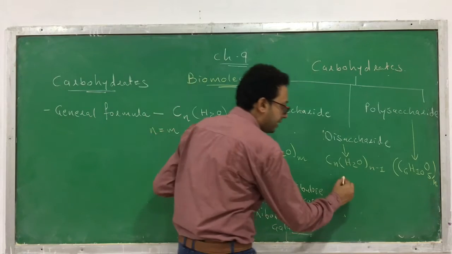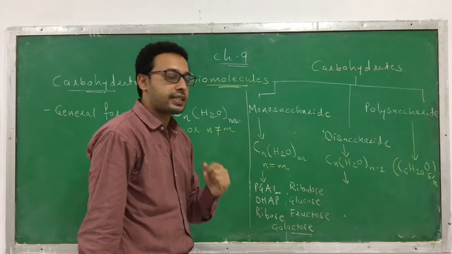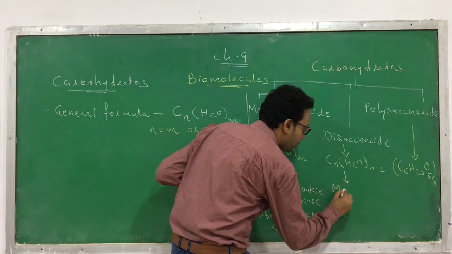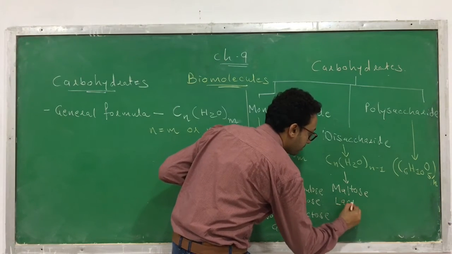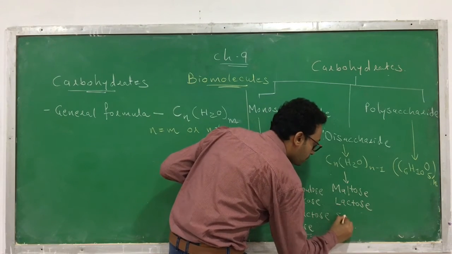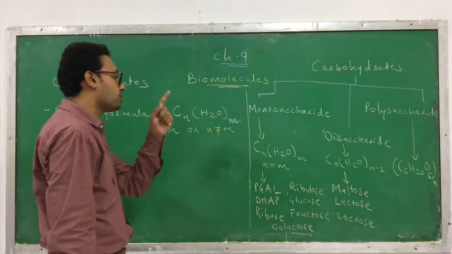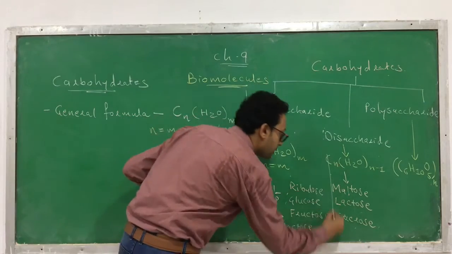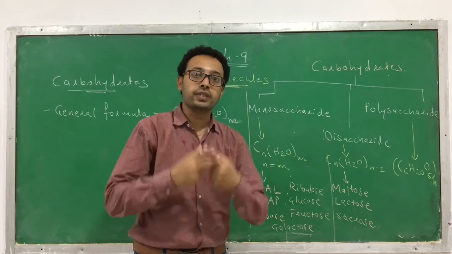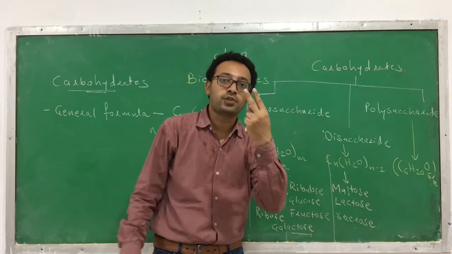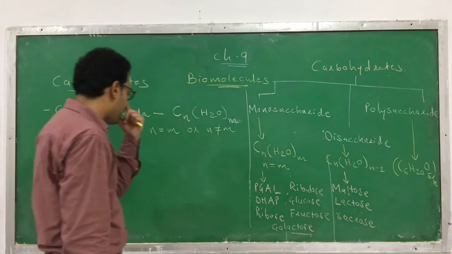Now regarding disaccharide, which are the examples of a disaccharide? You have to remember these 3 examples. First is maltose, lactose, sucrose. Three examples: maltose, lactose and sucrose. These are the 3 examples of disaccharides. Disaccharide means it consists of 2 units. So maltose is also made up of 2 sugars. Which 2 sugars? 2 molecules of glucose.